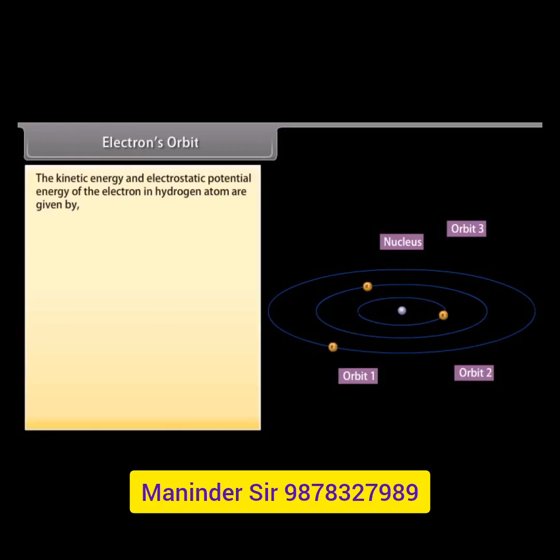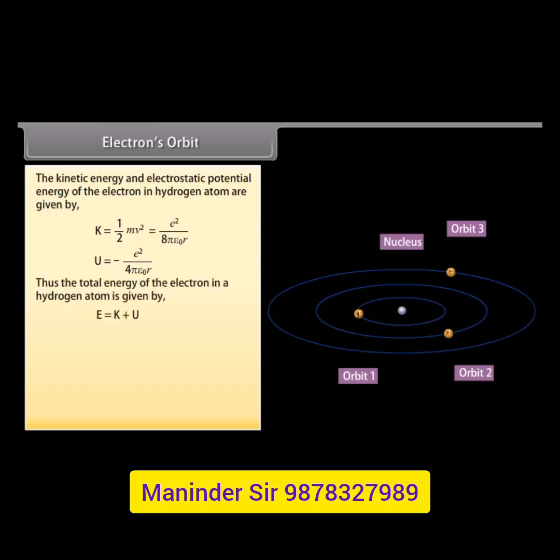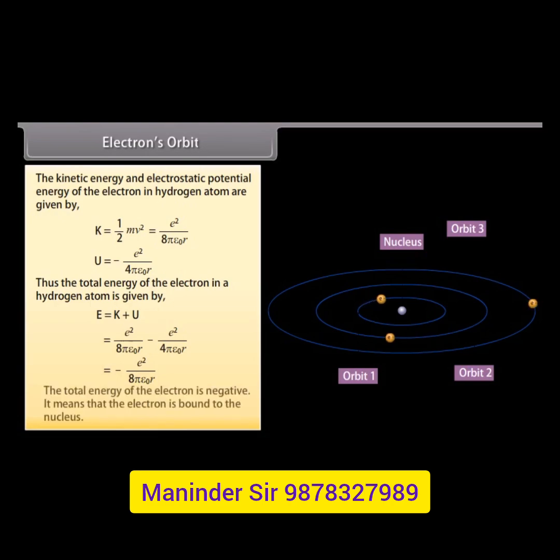The kinetic energy and electrostatic potential energy of the electron in hydrogen atom are given by K equals 1/2 mv square, which equals e square upon 8 pi epsilon naught r, and U is equal to minus e square upon 4 pi epsilon naught r. Thus, the total energy of the electron in a hydrogen atom is given by E as K plus U, which is equal to minus e square upon 8 pi epsilon naught r. The total energy of the electron is negative. It means that the electron is bound to the nucleus.